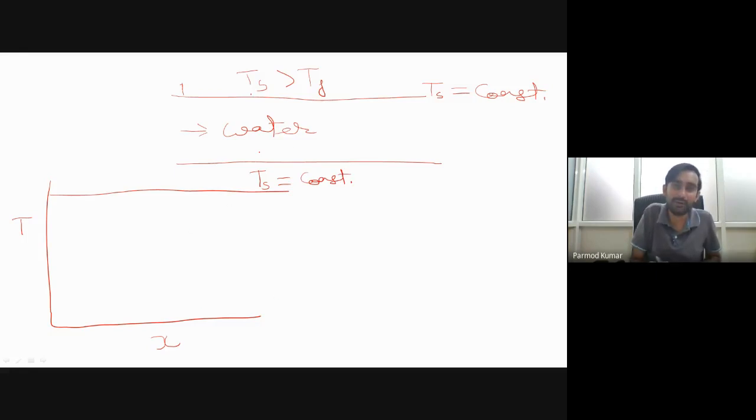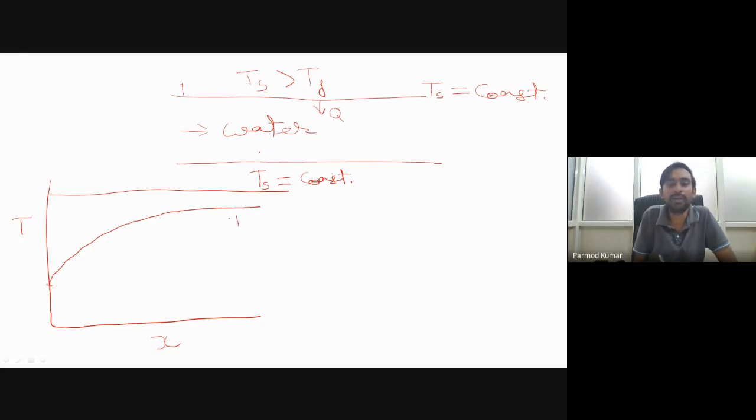And if the temperature of the surface is more in comparison to the temperature of the fluid, there will be a flow of heat from the surface to the fluid. And when heat is being added to the fluid, the temperature of the fluid will increase as it moves along the length of the pipe. So if this is the initial temperature of the fluid, we will find the temperature of the fluid increasing in this fashion.